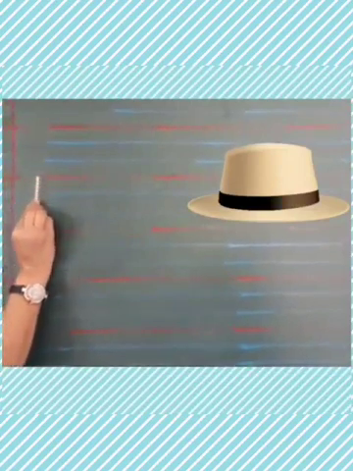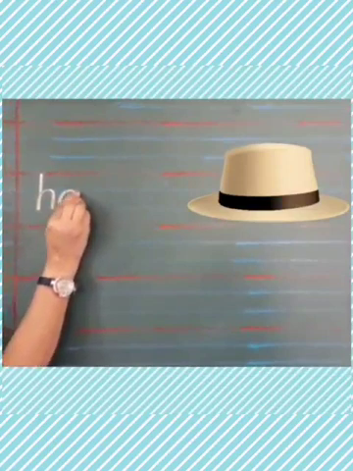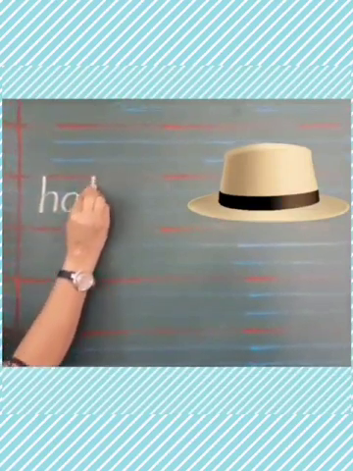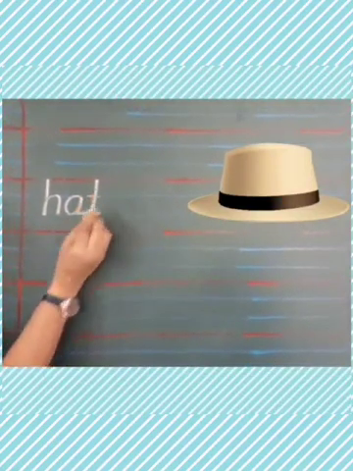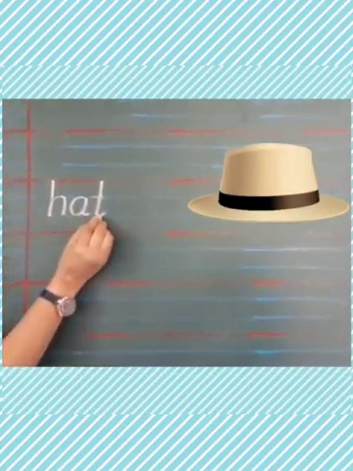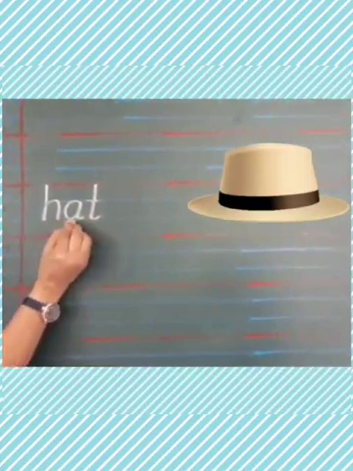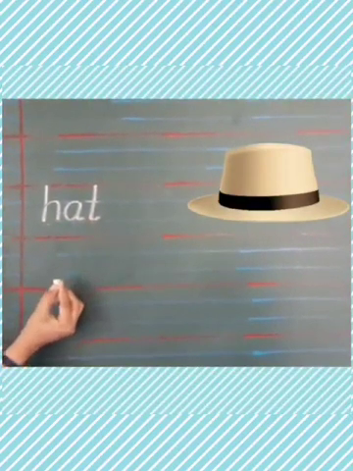And then next picture is hat. And the spelling of hat is H, A, T, hat. H says H, A says A, T says T. H A T, hat. H A T, hat.